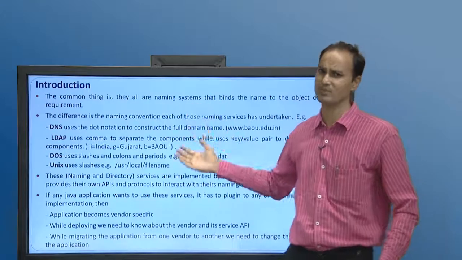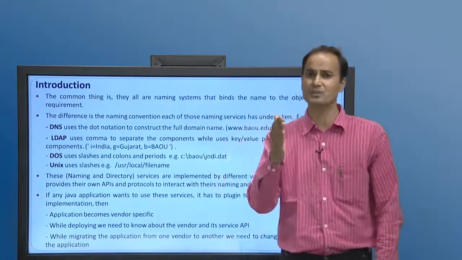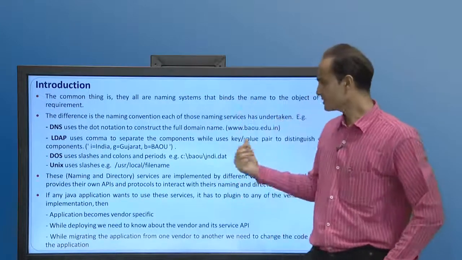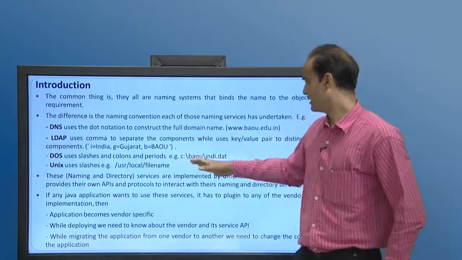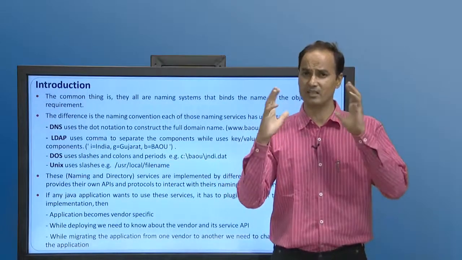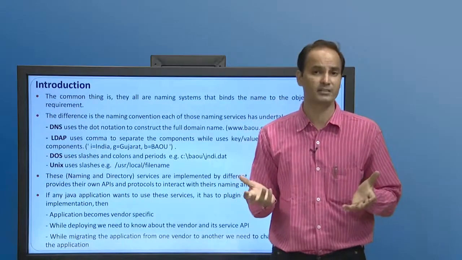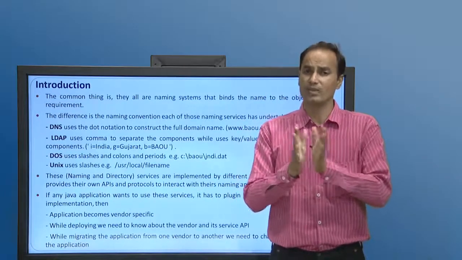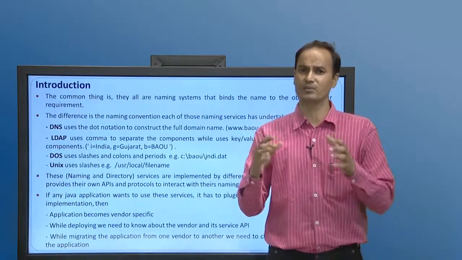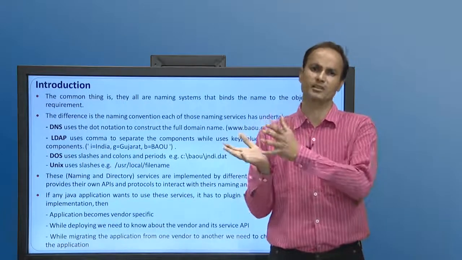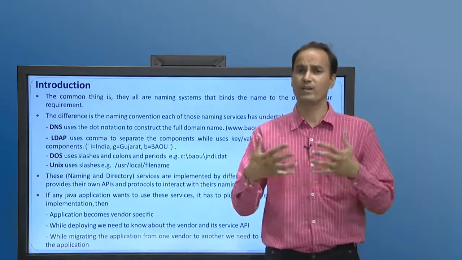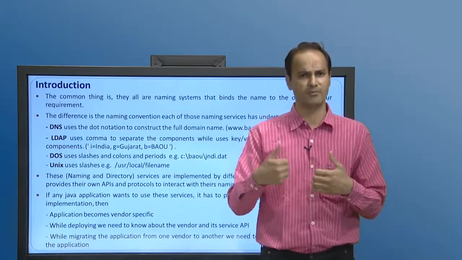So these are a few examples to understand the naming convention that third party vendors use for their objects. These naming and directory services are offered by different third party vendors. Suppose now let us assume that our Java application needs to access this third party naming and directory service developed by these unknown vendors. So what do we have to do? Our Java application has to use its API.